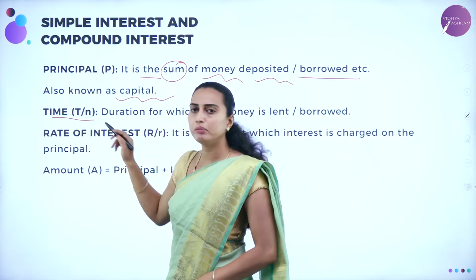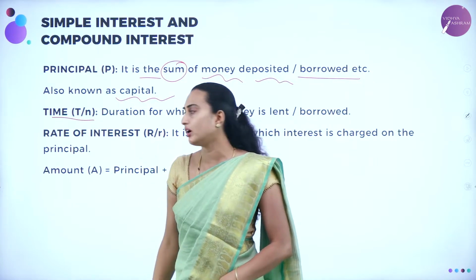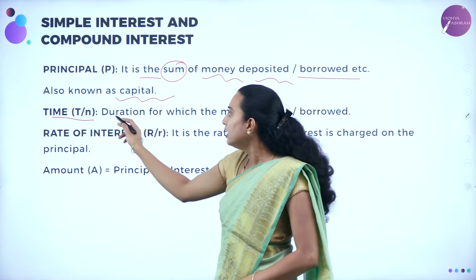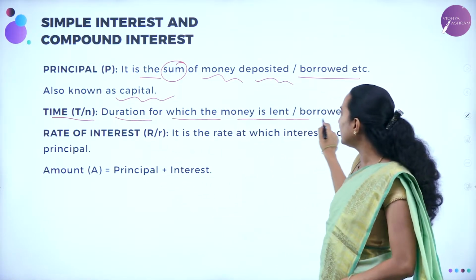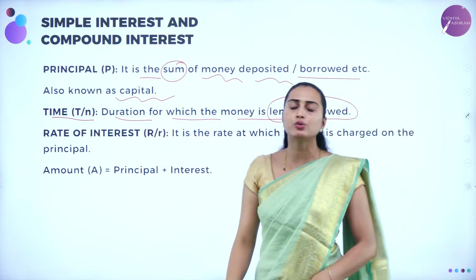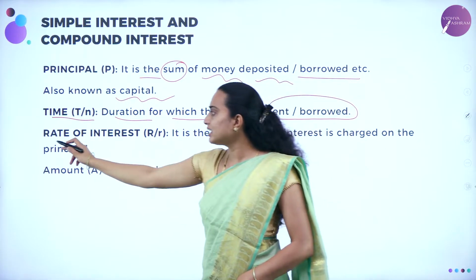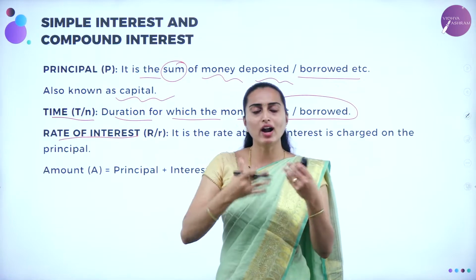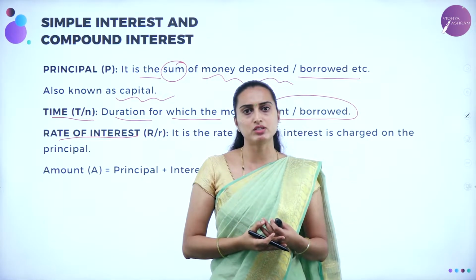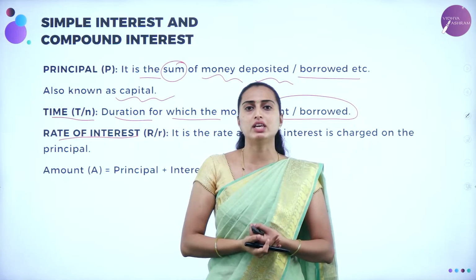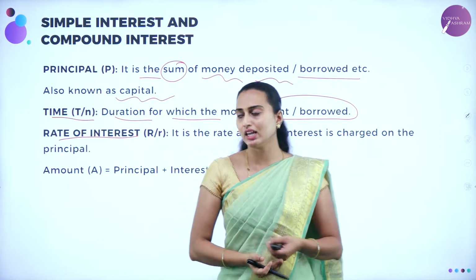Next, time. What do you mean by the time? Duration is going to be known as time. The duration for which the money is lent or borrowed is known as the time, okay? Next, you are going to have the rate of interest. For what rate of interest you are going to deposit, or for what rate of interest you are going to give, that is known as the rate of interest.